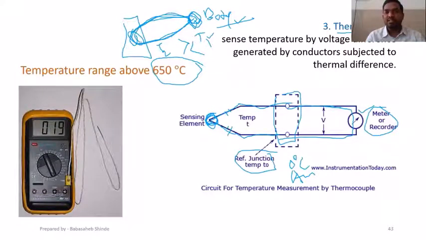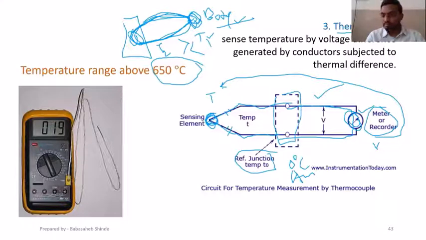EMF will generate means there will be development of voltage inside the circuit, and that developed voltage will be measured with this voltmeter, and this generated voltage will be proportional to the temperature difference. If you correlate this generated voltage and change in temperature, we can use this as a temperature measuring device.